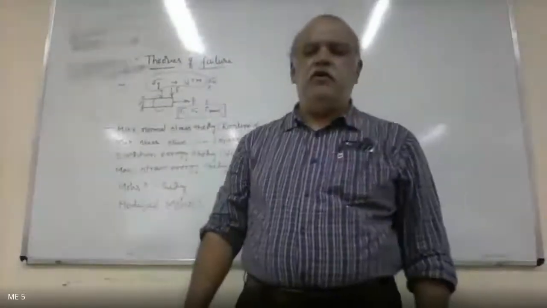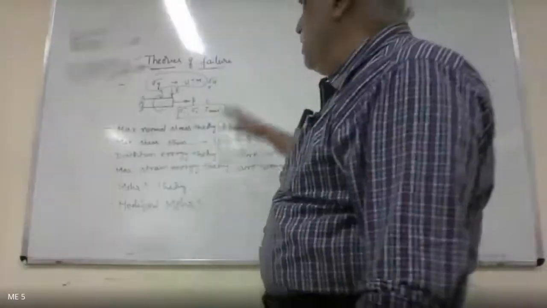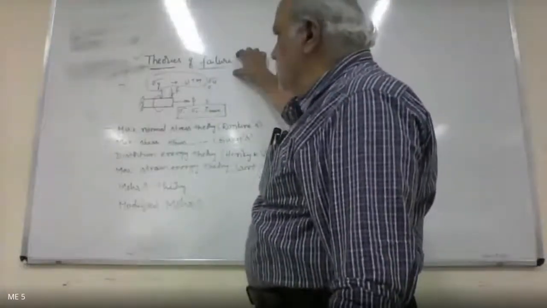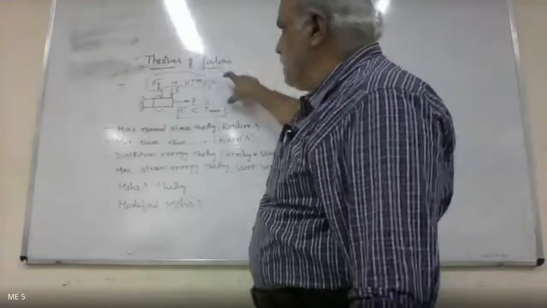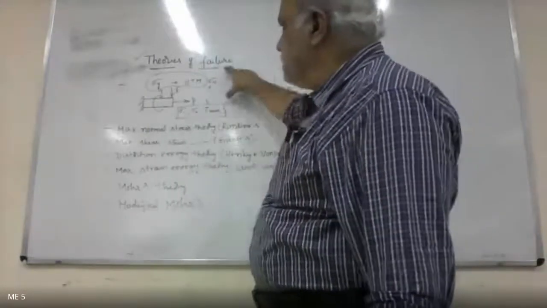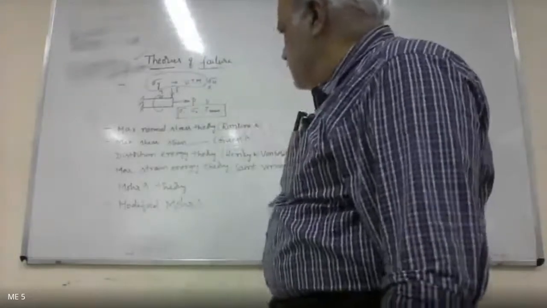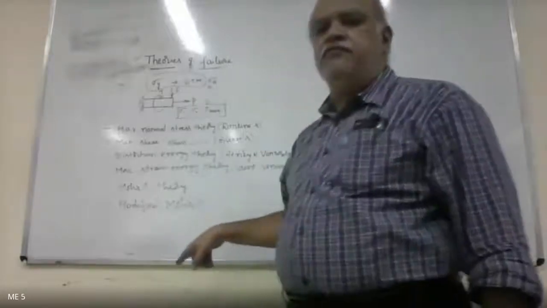That is the failure and modes of failure that we took. Now we will go to theories of failure. Under theories of failure, the ultimate and yield stress values connected to principal stresses are given by theories of failure, and these are some of the 6 theories of failure that are of importance.